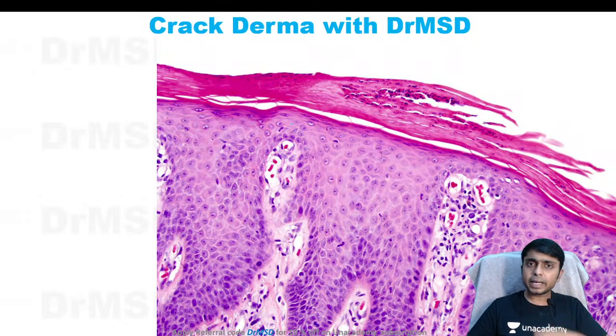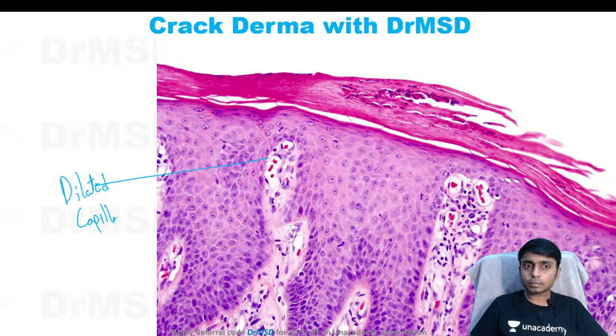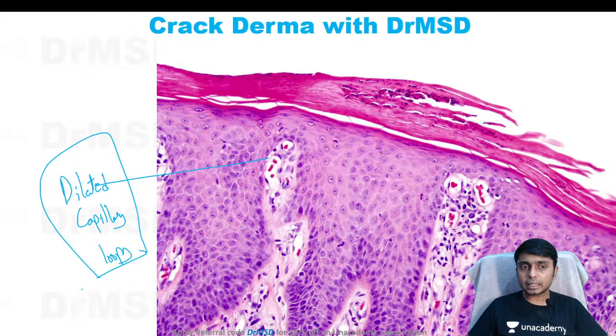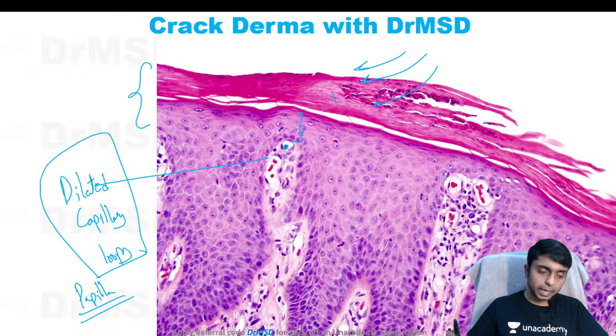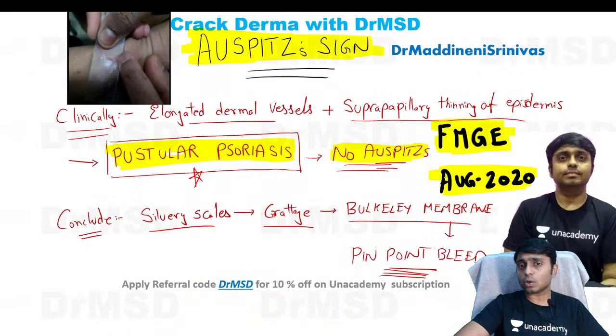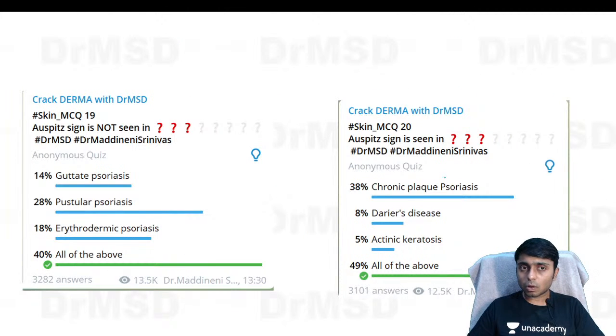And basically these bleeding spots are visible due to dilated capillary loops. These dilated capillary loops are present in the dermal papilla. So when you take a glass slide and do the scraping, the stratum corneum and the superficial parts of the epidermis are going to be scraped off, exposing all these blood vessels, because of which the pinpoint bleeding is evident clinically, and this is called Auspitz sign. And a few very important points about the Auspitz sign.